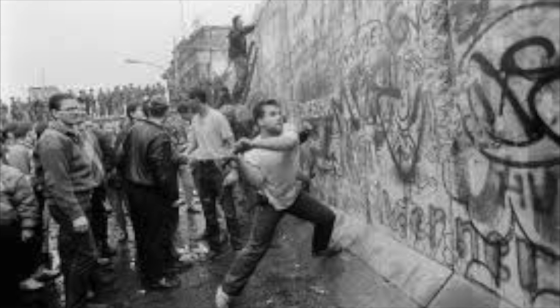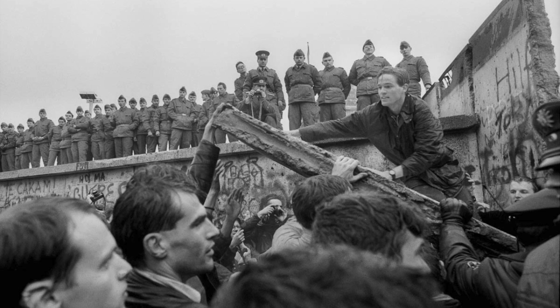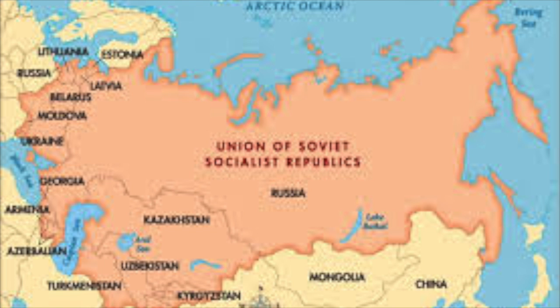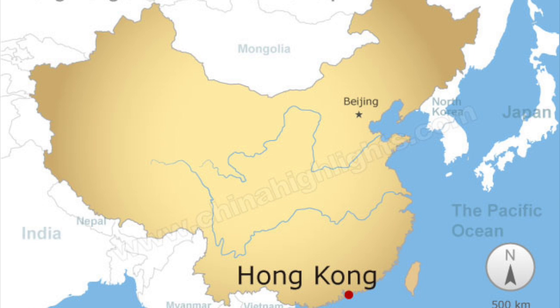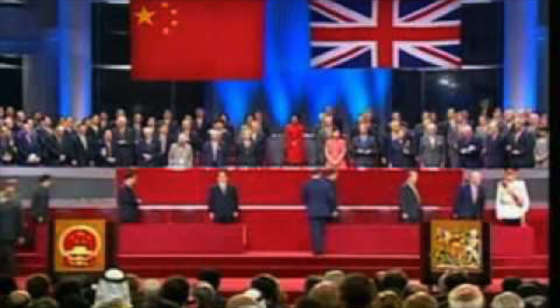Four years later, the Berlin Wall falls and most communist governments of Eastern Europe fall, and like this, ending the Cold War. And Richard von Weizsäcker is re-elected. In 1991, the Soviet Union is dissolved and its states become independent. The day after, Mikhail Gorbachev resigns as president. The following year, 1992, the Treaty of Maastricht creates the European Union out of the European Economic Community. Ending in 1997, when Britain returns its colony of Hong Kong to China, with Jiang Zemin as president of China. This ended the British Empire.